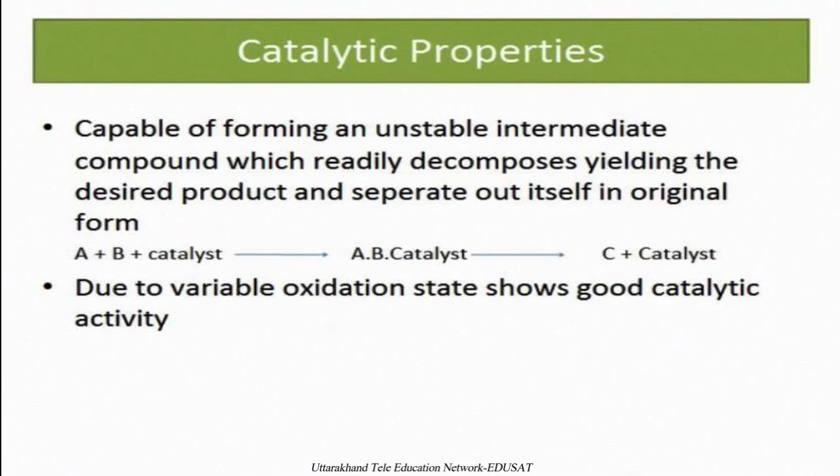Coordination compounds show catalytic property due to their variable oxidation states. Due to variable oxidation states, they have good catalytic activity because from the reactant state they can adopt one type of oxidation state. In the intermediate state they can go through a different oxidation state, and when the reactants get converted into product, the catalyst again obtains its original oxidation state and gets separated out.